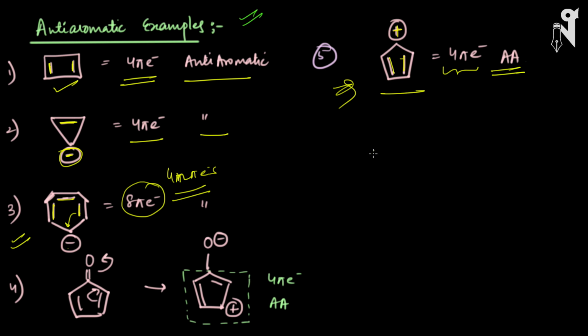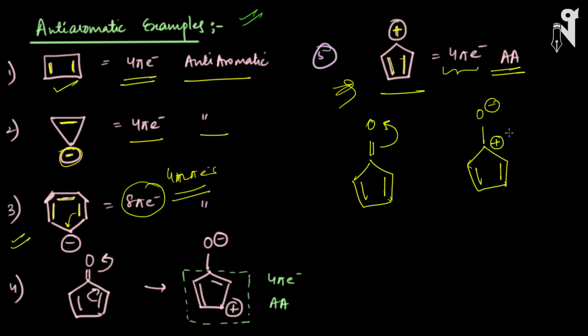I have taken another example, the fourth one, where I have taken a little different kind of structure. Here this is oxygen attached over here. I'm going to do these compounds in much more detail, and there are a lot of examples we're going to discuss. So if you get any such compound where you have a double bond outside and there is some atom present outside, what do you basically do? You basically shift the electron density towards the more electronegative atom. So we have shifted this pi bond, we have broken the bond towards the more electronegative atom, that is oxygen. If we do so, oxygen will get a negative charge, whereas the carbon will get a positive charge, and there are the pi bonds over here.